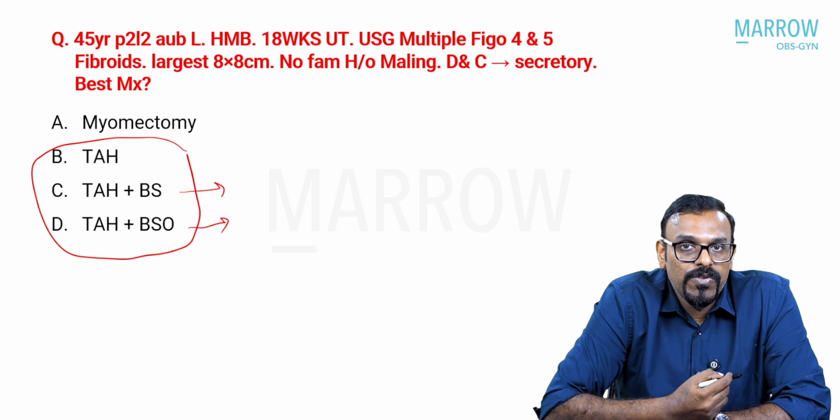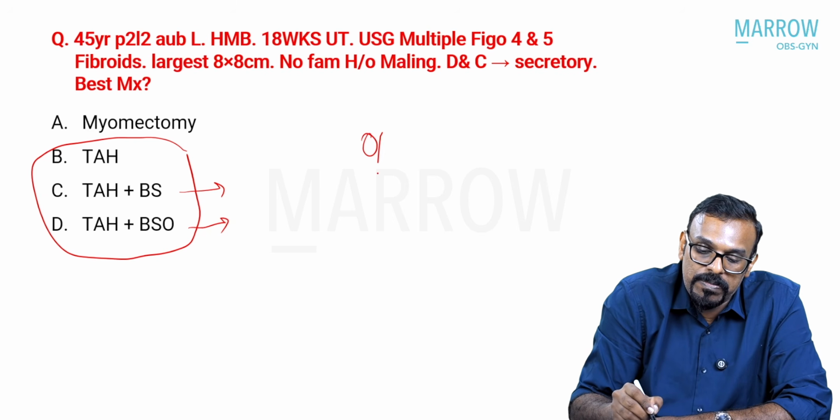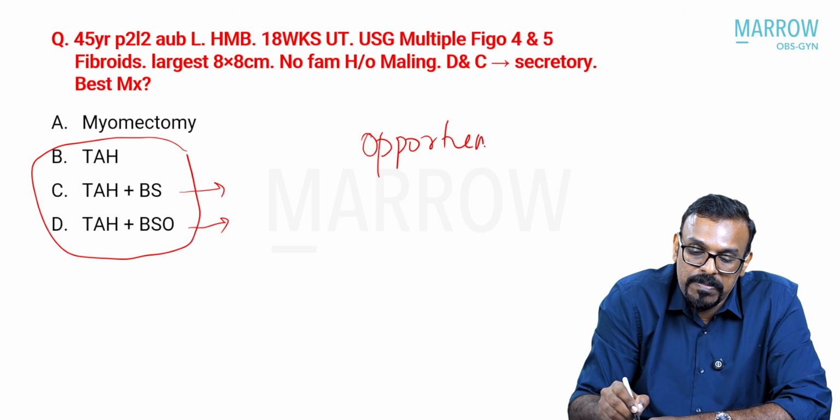When you have such kinds of options, here the examiner is actually trying to test you regarding opportunistic salpingectomy.